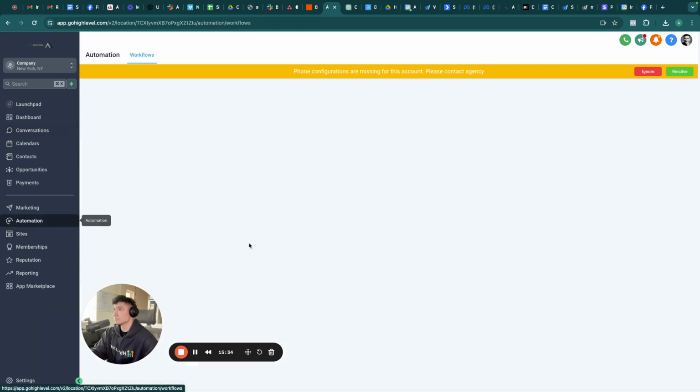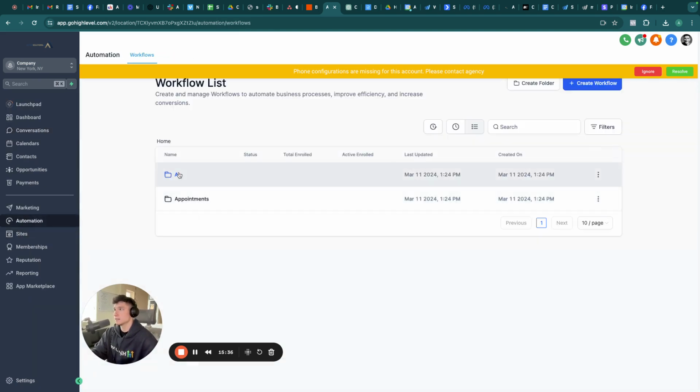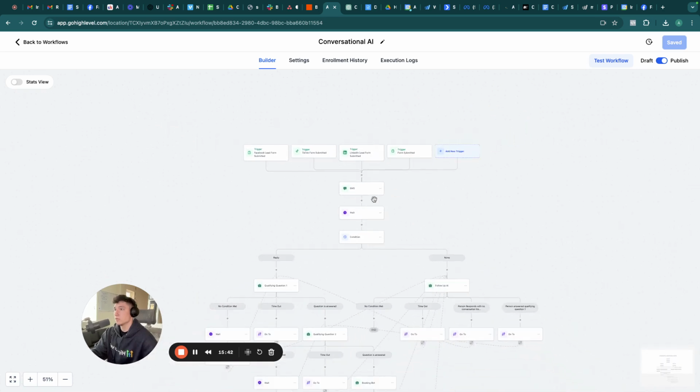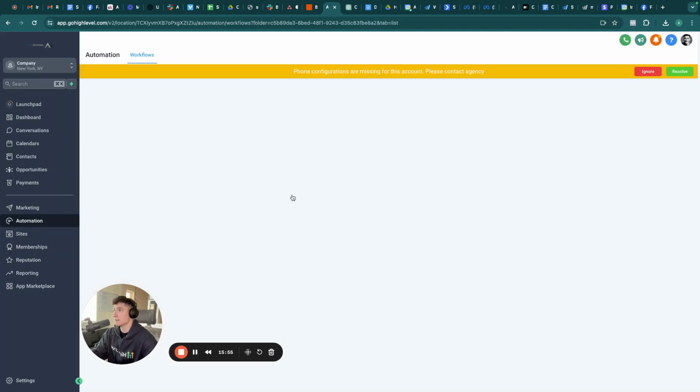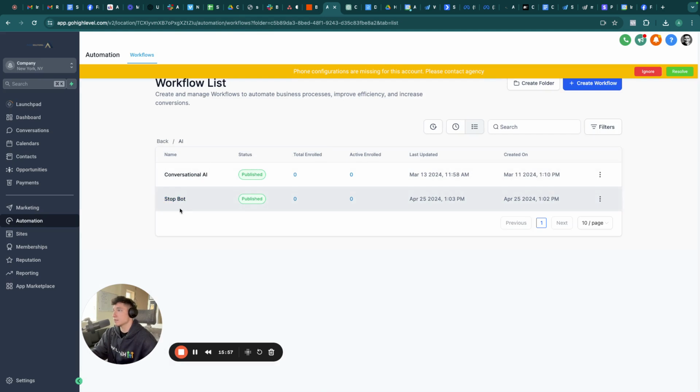Step number 2 is we have the actual workflow itself. So we built out this workflow. We have our conversational section first, which is on the left side, and then we have our follow-up bot, which is on the right side. And we have our AI conditions within those. Okay, so this is what we're setting up next. Then we have our stop bot.